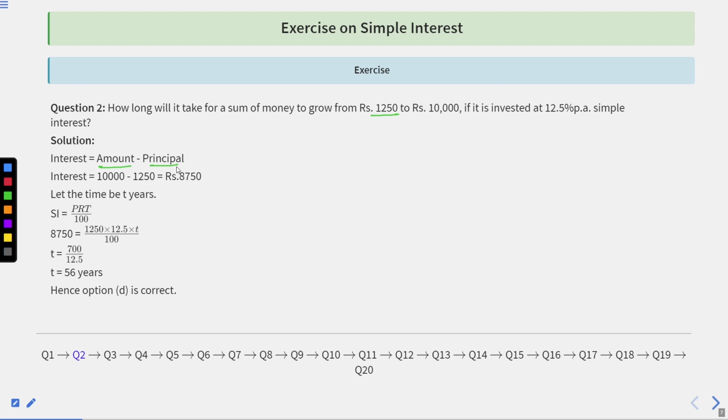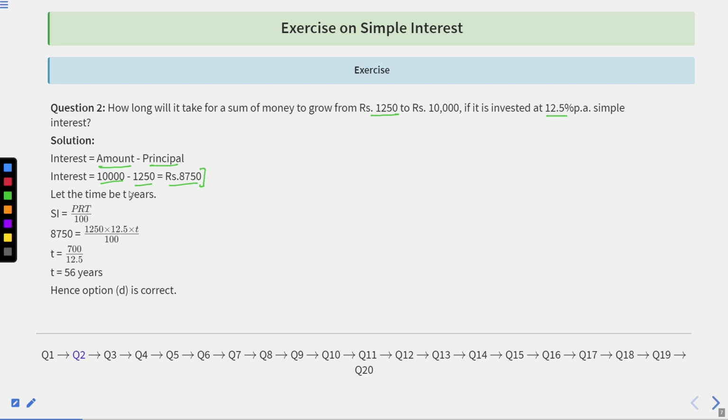This formula is already discussed by us. So the amount is given to be 10,000 and the principal amount was 1250. And what interest do we want to earn? We want to earn an interest of 8,750 at the rate of 12.5% per annum. So how much time will it take to earn this much amount of interest?